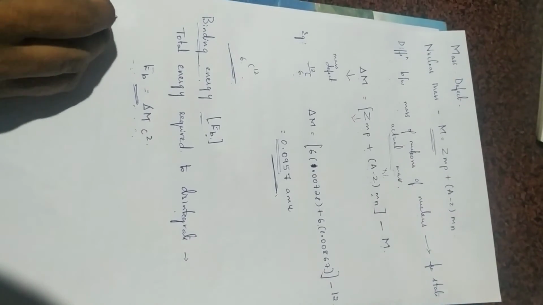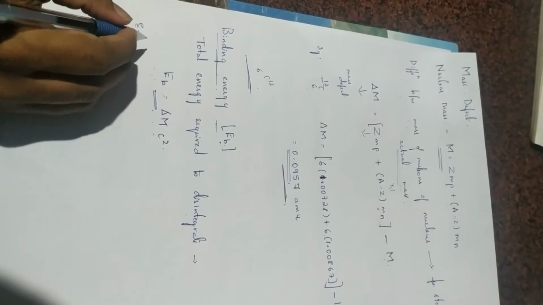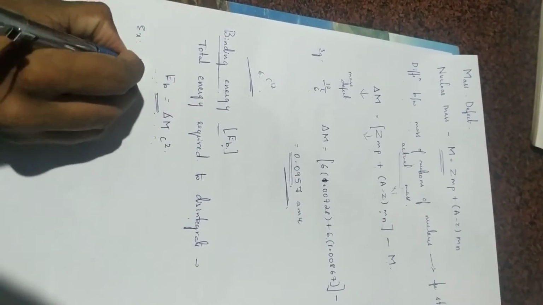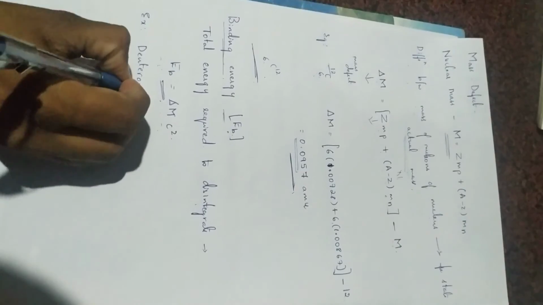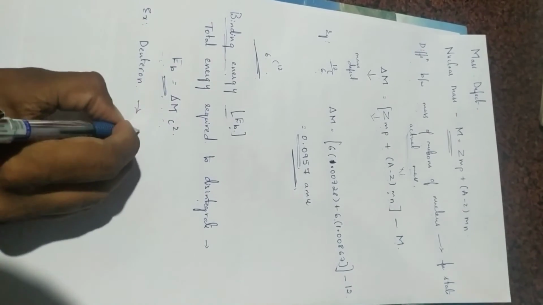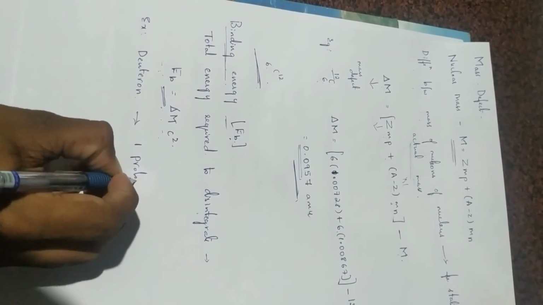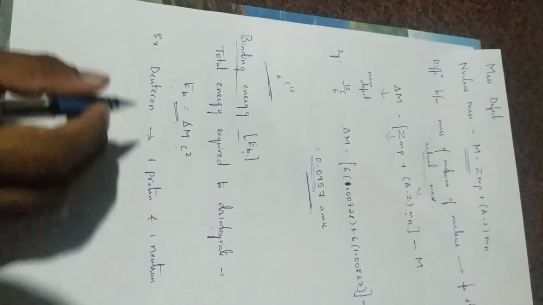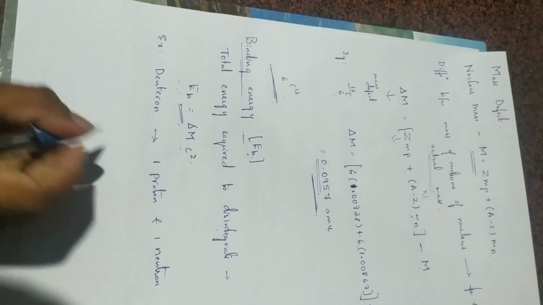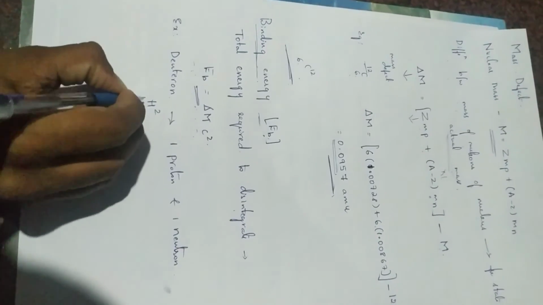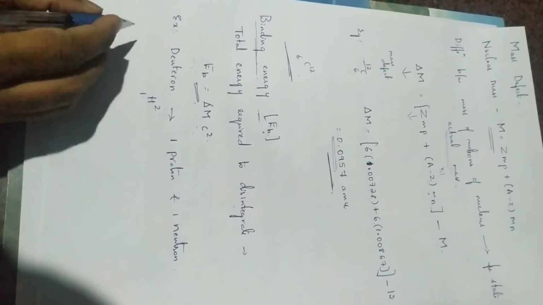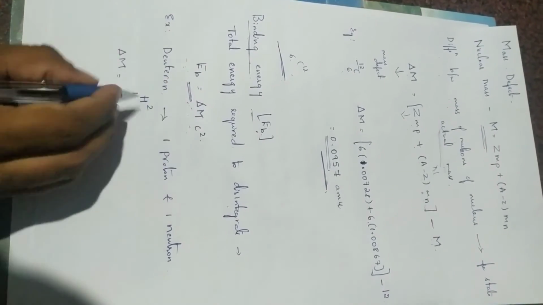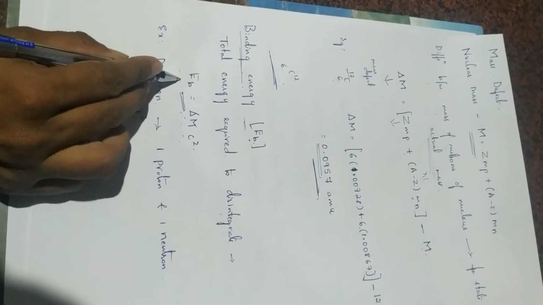Now let us take an example. If you take the lightest stable atom, that is deuteron, it has one proton and one neutron, and it is denoted in this way. Let us first find delta m, because we need delta m in order to find binding energy.